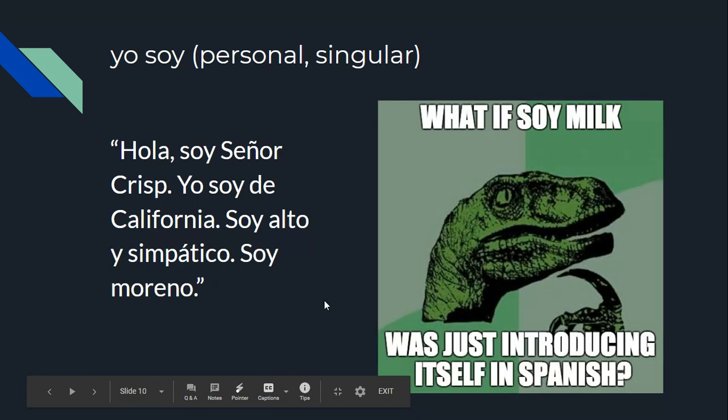So here are examples. Hola, soy señor Crisp. Yo soy de California. Soy alto y simpático. Soy moreno. Notice, we don't always have to use the pronoun yo. The reason for that is because when we see soy, we know we are only talking about I. And so you'll see that sometimes, and that's why.